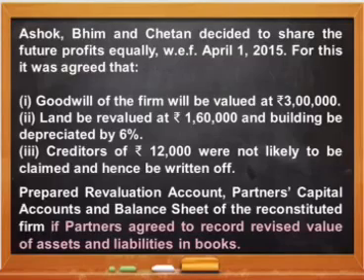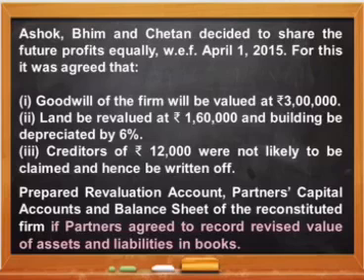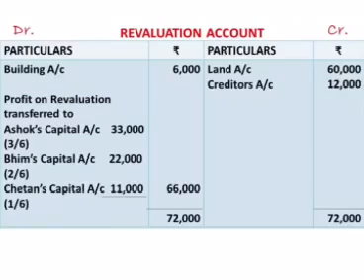Next, it is written creditors of rupees 12,000 were not likely to be claimed and hence be written off. This means that rupees 12,000 will not be claimed by the creditors. We do not have to pay 12,000 to the creditor. Hence, decrease in the liability will make you happy and written on the credit side. Creditors account 12,000. Since no other adjustment is given for revaluation purpose, now let us find the balancing figure.